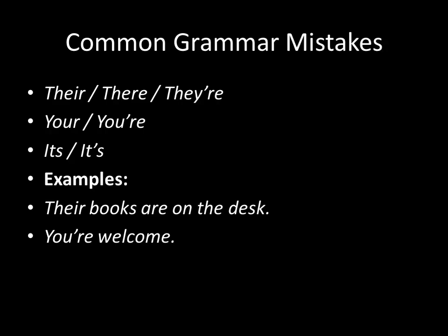Then there means somewhere over there. They're means they are. Then we have you're and your, it's and its. So these are the common grammar mistakes that we should look into and understand clearly.